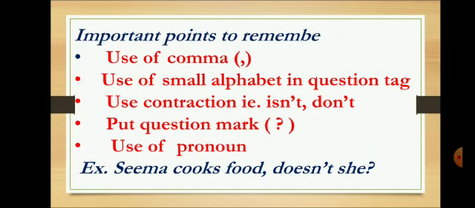Then use of pronoun. We need to use a pronoun instead of the noun given in the sentence. Now have a look at the example. Seema cooks food, doesn't she? After food there is a comma, there is a small d in doesn't. I have not written the expanded form, it is the contracted form doesn't. Then for Seema, the pronoun she is used, and at the end there is a question mark.